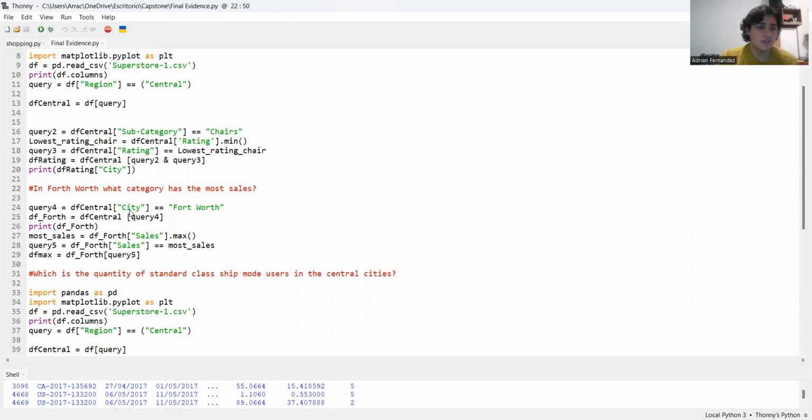The second question is, in Fort Worth, what category has the most sales? Fort Worth is a specific city from the central zone. So obviously it's pretty good information if you want to sell a specific category in this specific city.